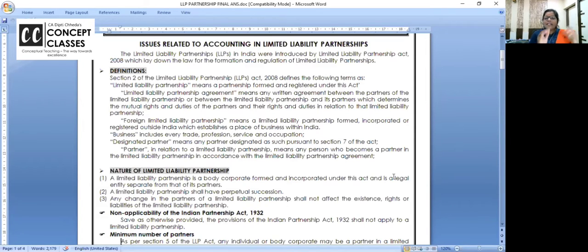Let us start. Limited liability partnership is a separate act which has been introduced in 2008. Now you tell me, I am teaching you in advanced accounting, but all of you have done foundation. Some of you have done CPT. Have you studied LLP somewhere in law, or is it there in Inter? Unmute and speak up. I want to know your views. Yes, it is there in foundation, in business laws.